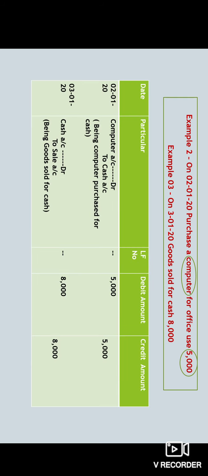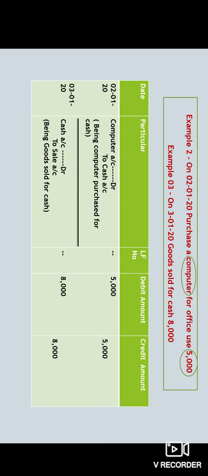Next we have example 2. On 2nd Jan 2020, purchased a computer for office use, 5,000. Here the two items to be considered are computer and cash of 5,000. As we purchase the computer, it is coming into the business, so computer is debited. And as we are paying, cash is going out, so cash is credited. The journal entry is computer account debtor to cash account. Narration: being computer purchased for cash.